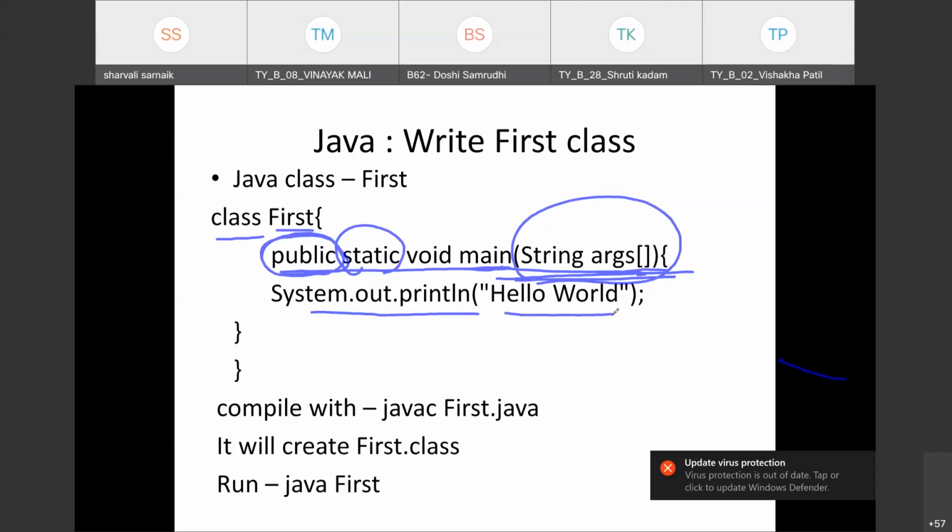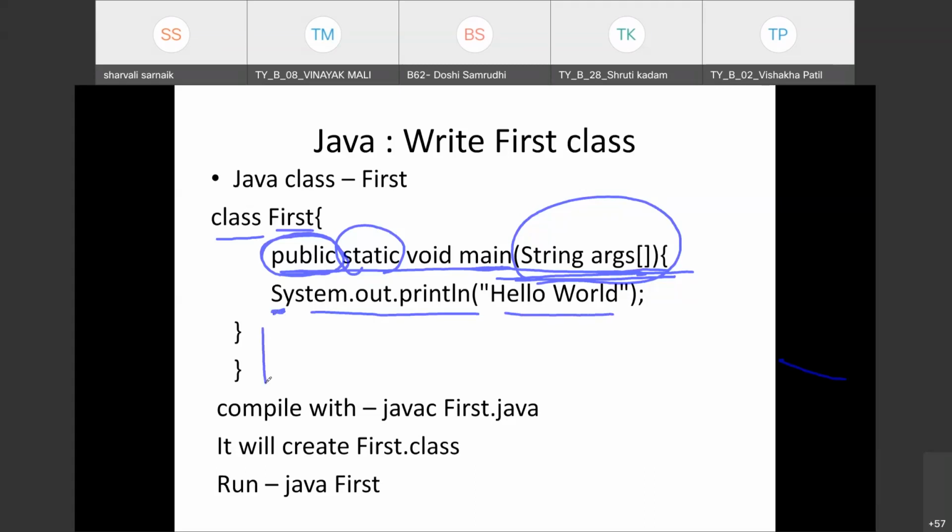So I am writing system.out.println, print line, println. See, S is capital in Java. System.out.println hello world. And then I have closed my curly brackets. So this is the simple hello world program of Java.